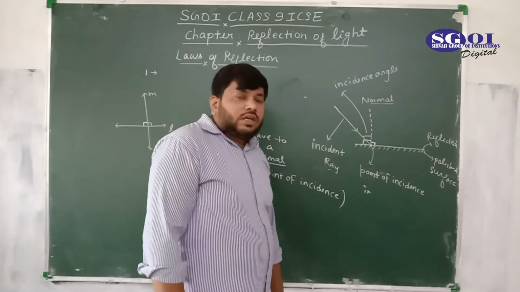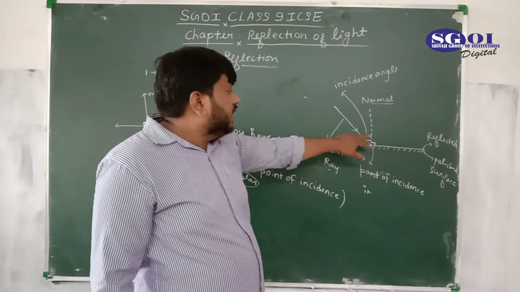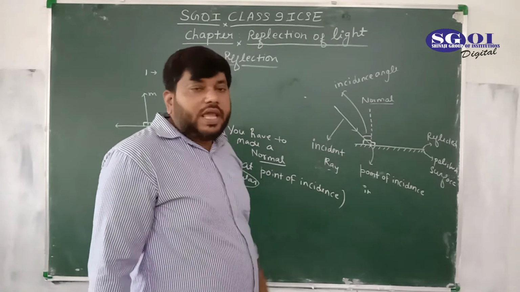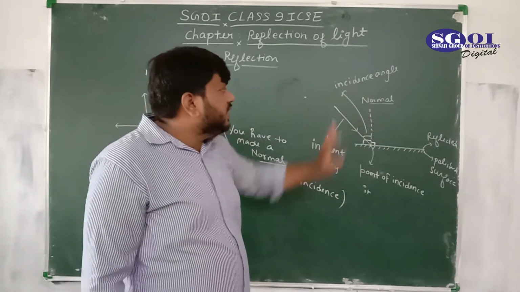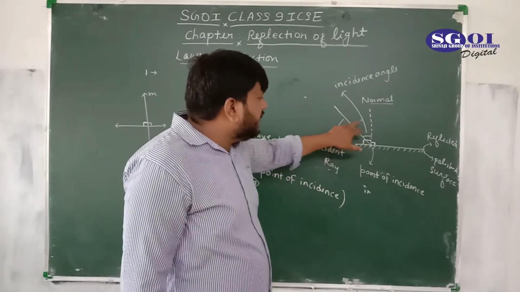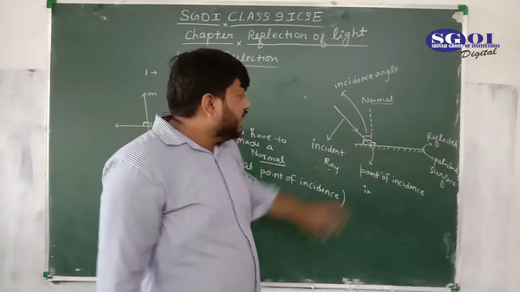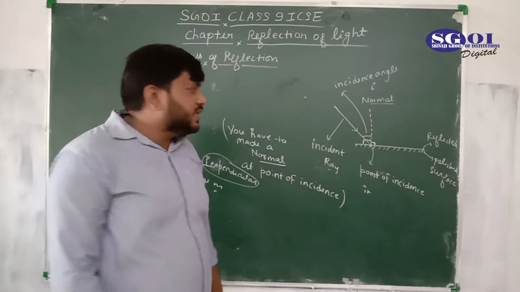So what is the angle of incidence? The angle made between the incident ray and the normal is called the angle of incidence, and it is represented by the letter small i.